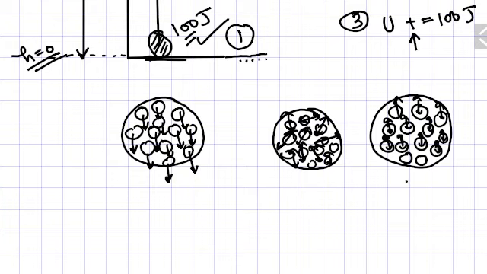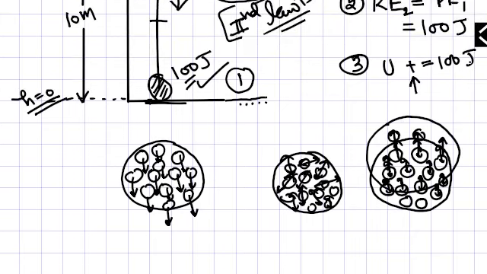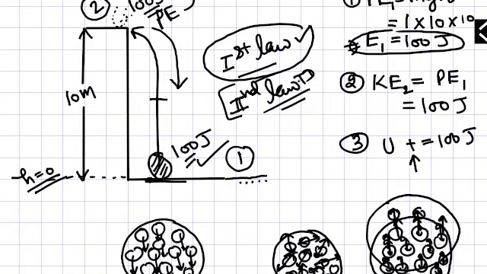If this kind of thing happens, you will see that at a particular moment all the molecules will have the velocity in the same direction. So what will happen if this molecule comes here, this molecule comes here? It means that the stone will come up because of this 100 joule of energy, and the same thing happens here also. Then you will see that the stone will go up to that height.